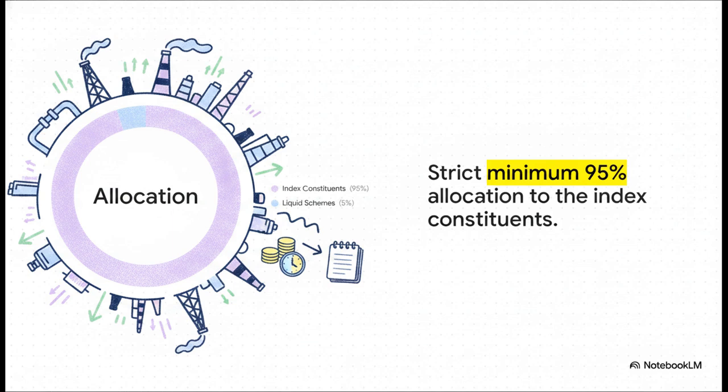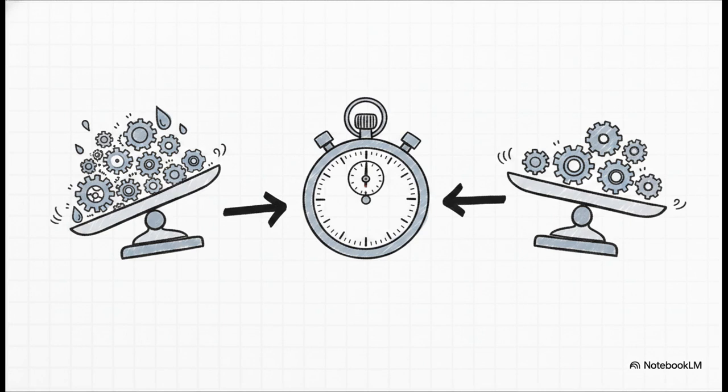And honestly, that tiny 5% slice, it's purely functional. It's just there to manage day-to-day cash flow needs, handle any redemptions, and basically keep the fund operational. Now, because those portfolio limits are so incredibly strict, the fund has hard deadlines for fixing any drift.